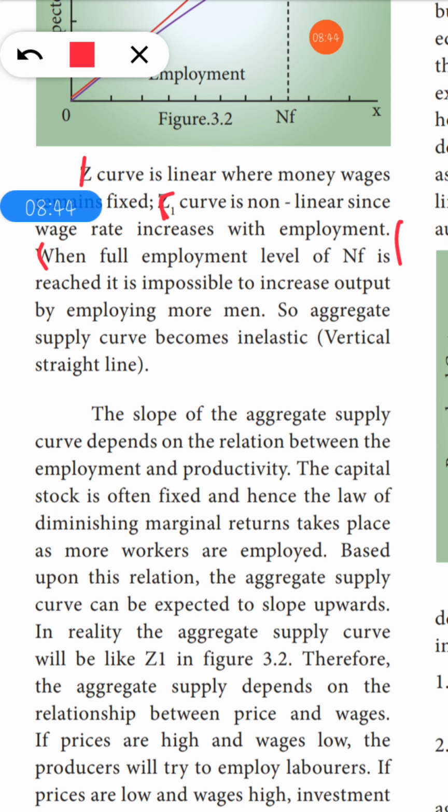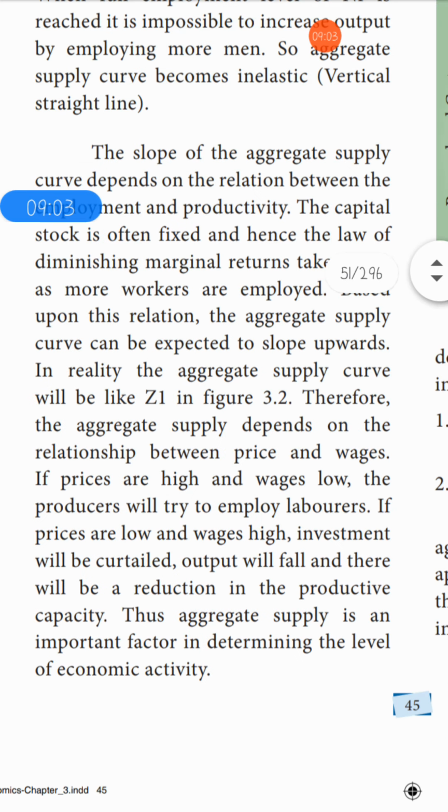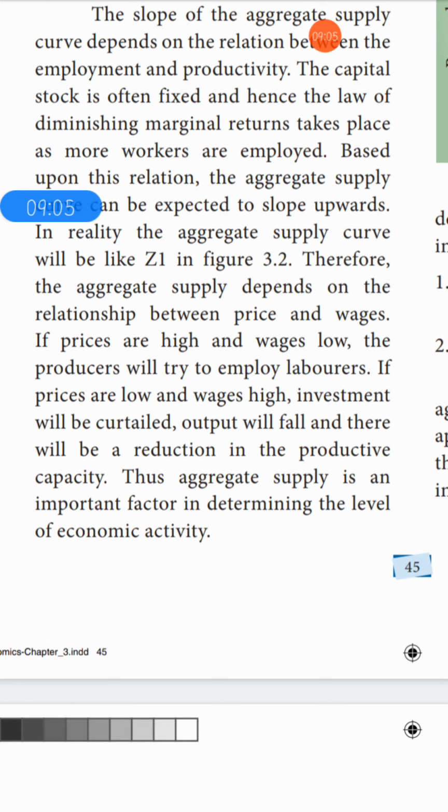Then the full employment level of NF, so from there till here you can write the first. Each one you can write like a point wise. Then the slope of aggregate supply curve depends on the relationship between the employment and productivity, and that's all. And you can move on to the last one.